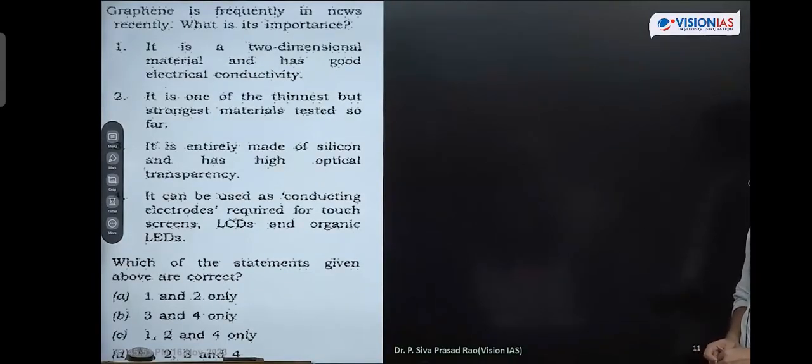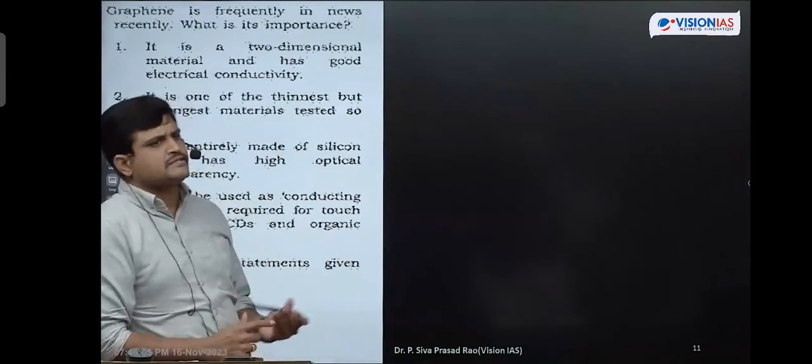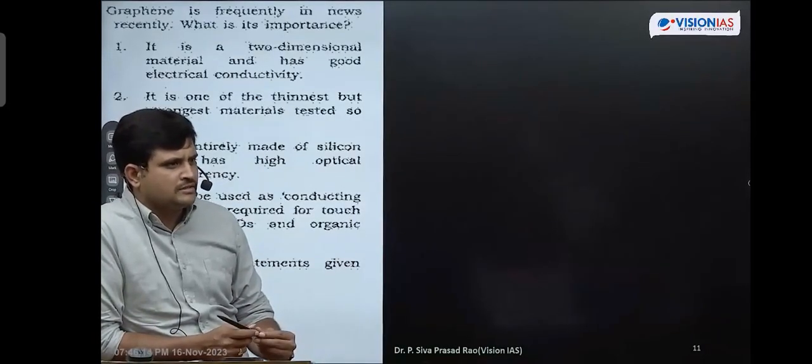Answer is C. You know, LCD screens, LED screens, we are using it in manufacturing. This is what we call graphene instruments. Next one is organic LEDs. I told you that carbon containing products are known as organic products. When you use graphene, can we say it is an organic LED? Is it clear now? Okay?